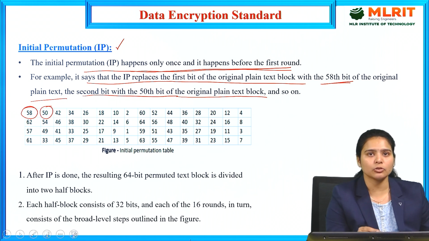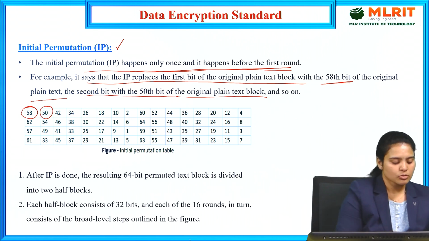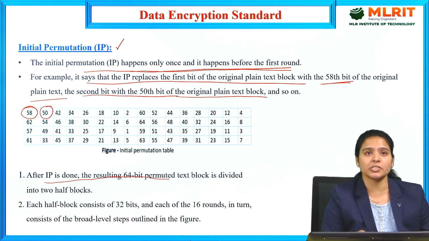Like that, we need to replace one of the IP, meaning the initial permutation. We need to shift the first one and also the second one. Like that we need to replace one by one until we get the output. So after this, the initial permutation is done.